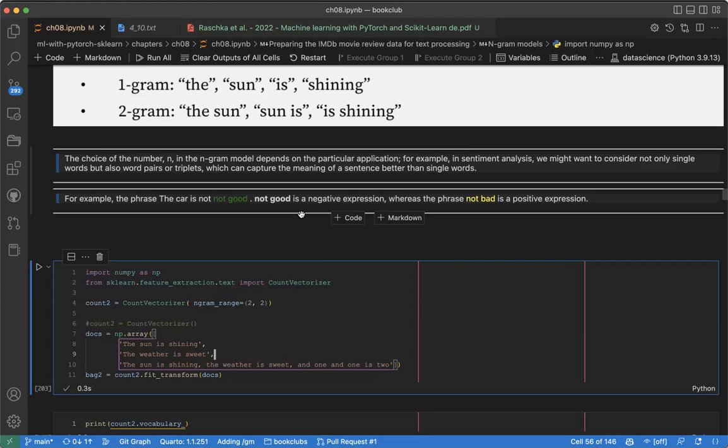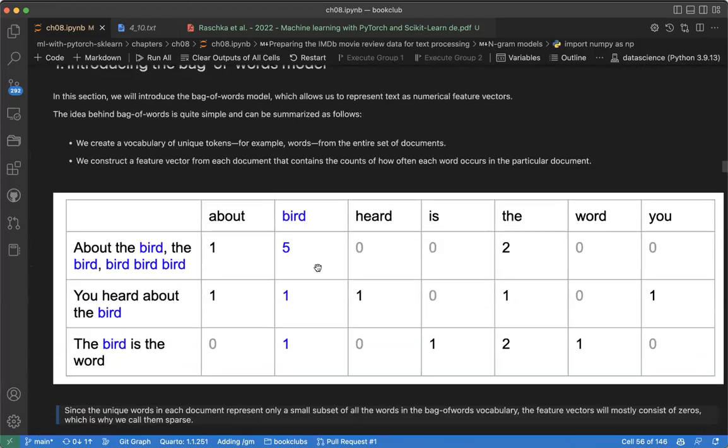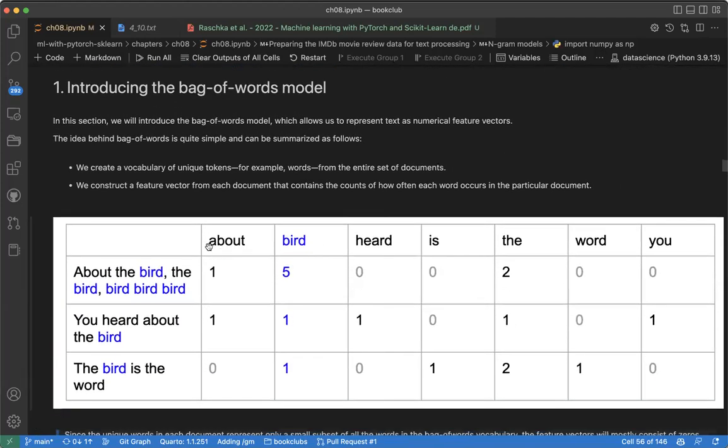On n-gram. Okay, n-gram. You remember what I explained is that for you to do machine learning, you must convert your data into these vectors, right? What we see here is that we have only one word: about, bad, head, is, the, word, you. And we can create this feature vector.